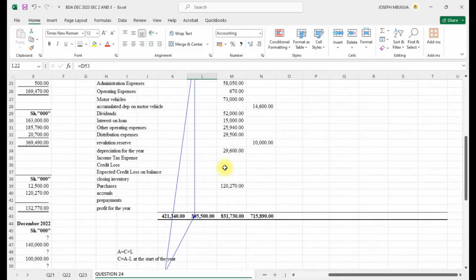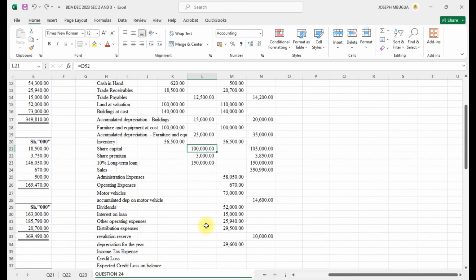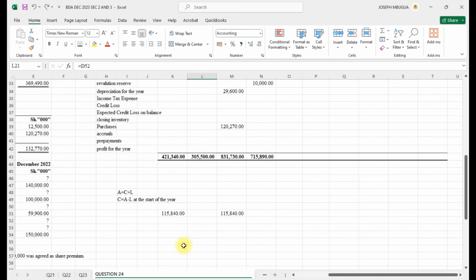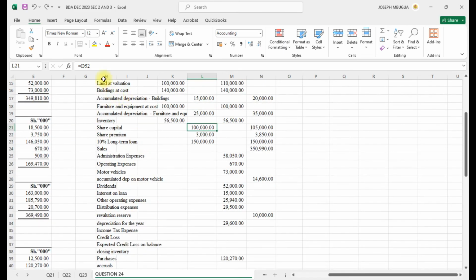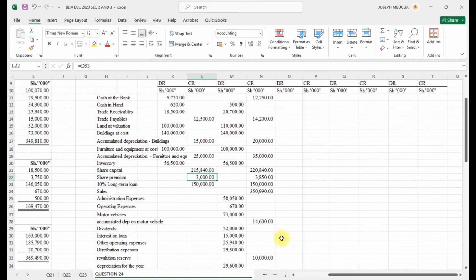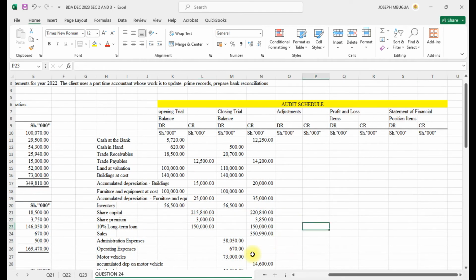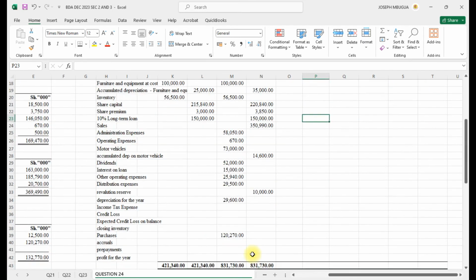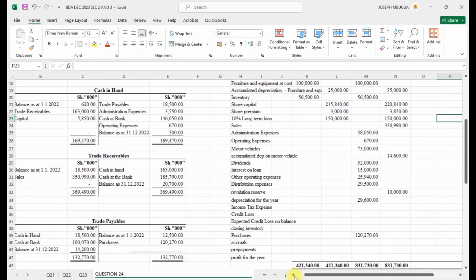It cannot allow the circular, and therefore I'll just add the value directly, 115,840. You'll find that this one will balance at 831,730, and this one will balance at 831,730. That way. So we deal now with the adjustments that we had.